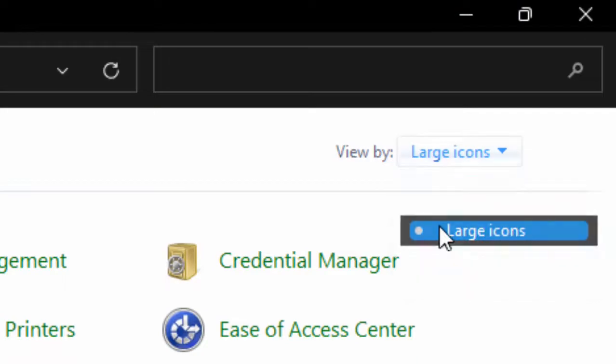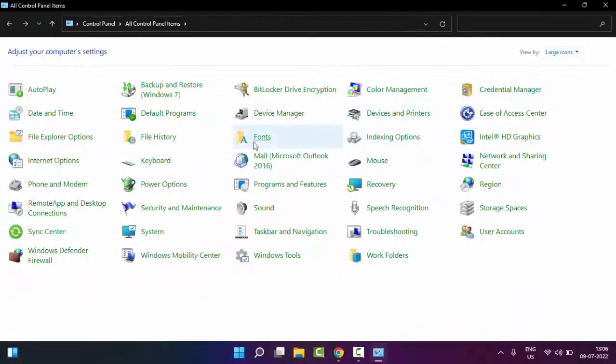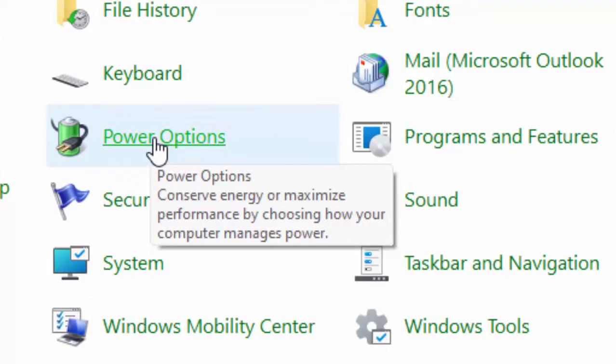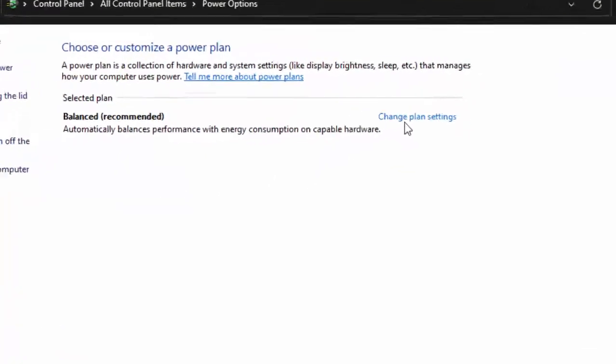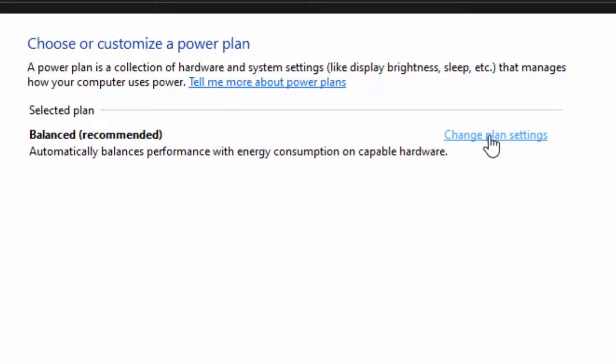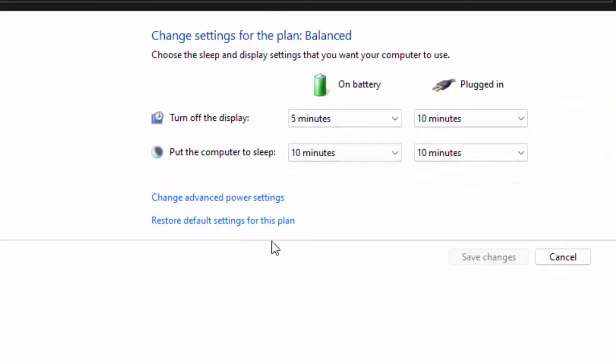select these large icons, then select the power option, and now here, guys, you select the change plan settings, then select the change advanced power settings.